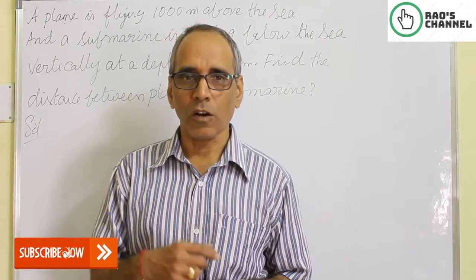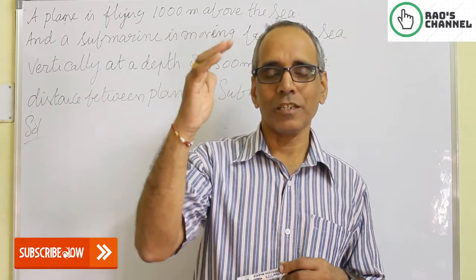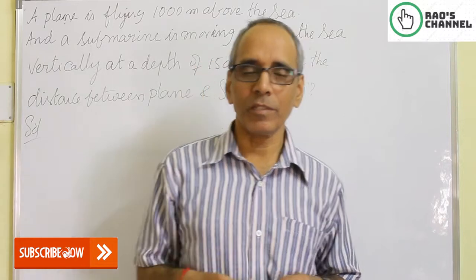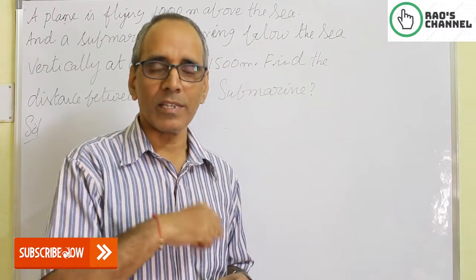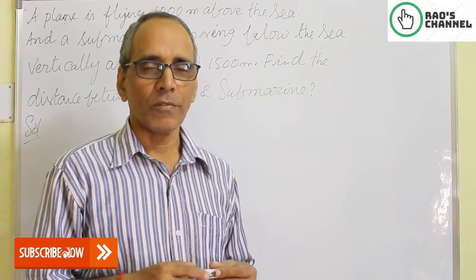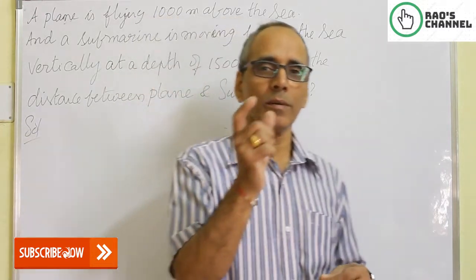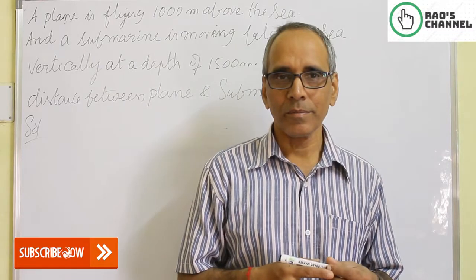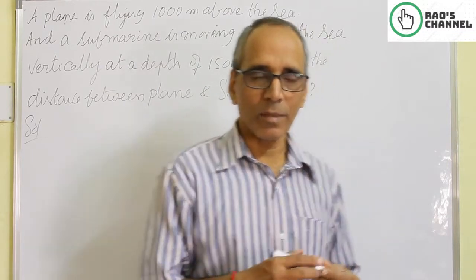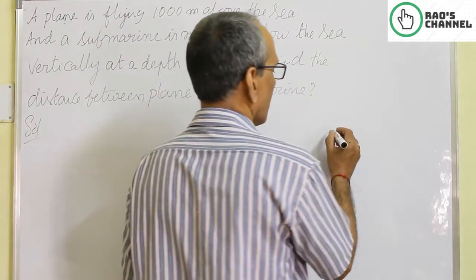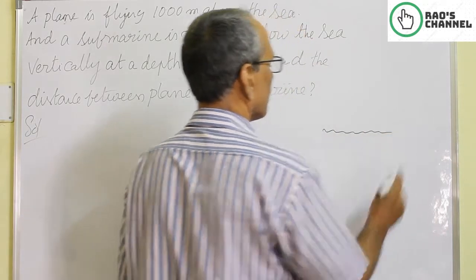But the question is how far they are from each other. That means the distance between the two objects vertically is questioned here. If we follow the words above and below to assign a particular sign to the numbers, plus and minus, do you get the answer? Let's see here, but let me draw the diagram here. This is the sea level.